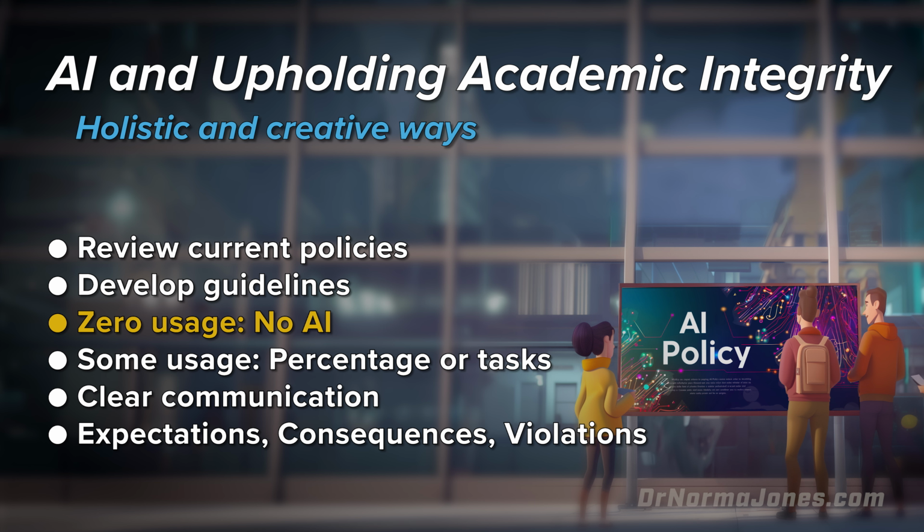Other institutions allow some usage, but that could be based on a percentage, specifics, or tasks about how AI should be used. For example, in my classes, students may use AI to brainstorm ideas, help with understanding materials, and polish drafts. Regardless of the amount of AI we allow or disallow, we must clearly communicate these policies to our students. They need to understand the expectations and the consequences of violating these academic integrity rules.